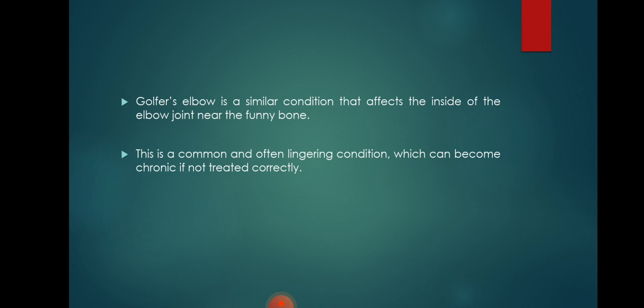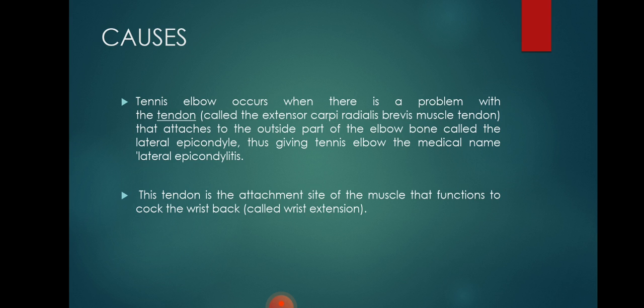Golfer's elbow is a similar condition that affects the inside of the elbow joint near the funny bone. This is a common and often lingering condition which can become chronic if not treated correctly. Causes of tennis elbow: it occurs when there is a problem with the tendon of the extensor carpi radialis brevis muscle, which attaches to the outside part of the elbow bone called the lateral epicondyle, thus giving tennis elbow the medical name lateral epicondylitis.